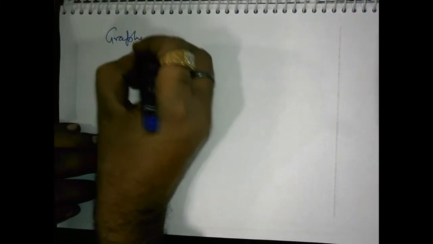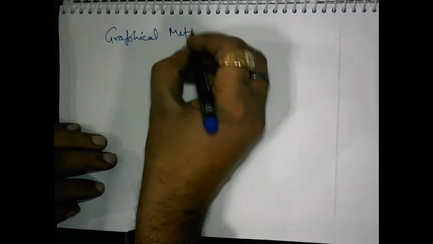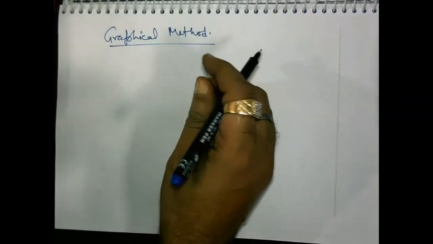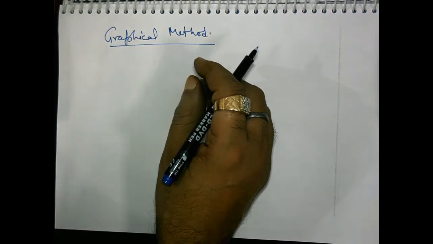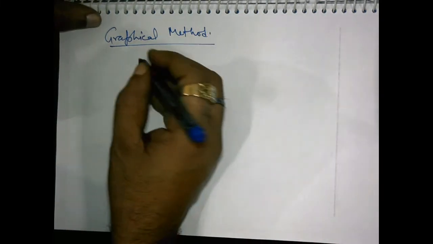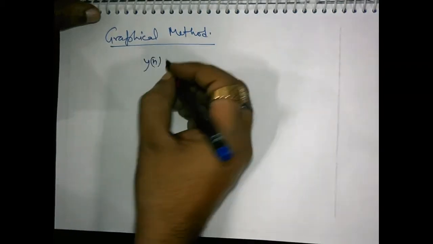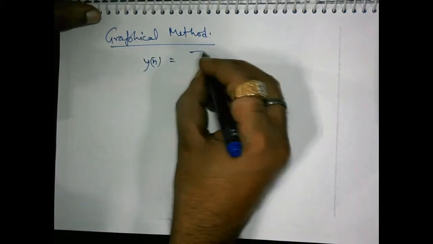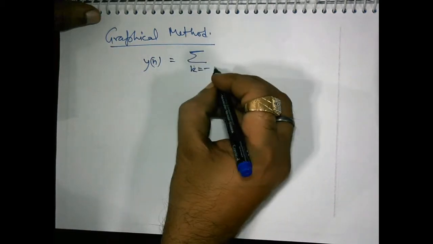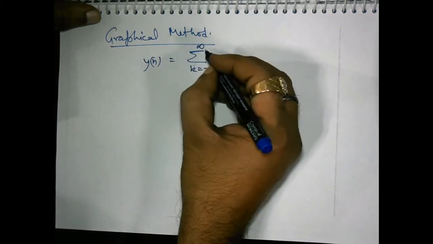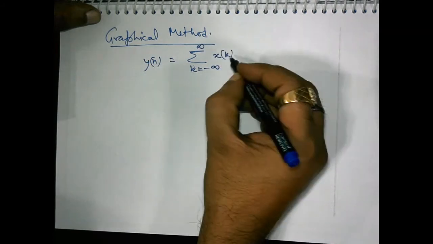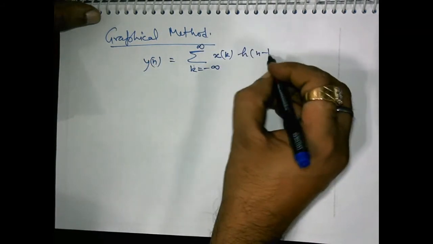We can also find the convolution of a finite sequence using graphical method. In graphical method, how we proceed, you see, the formula says that Yn equals to summation k starting from -infinity to infinity xk hn minus k.